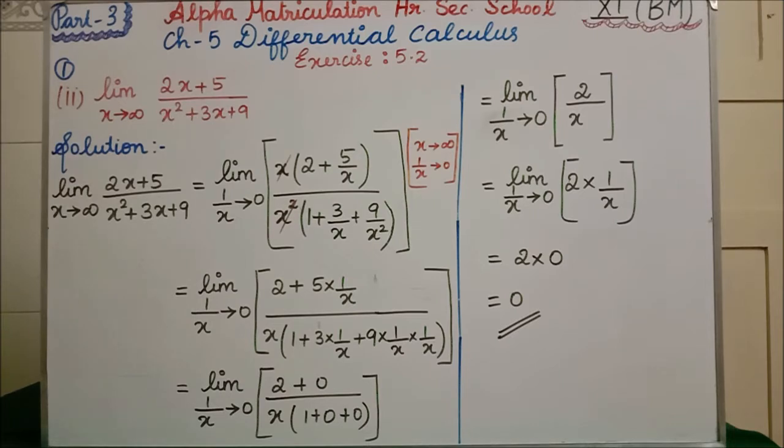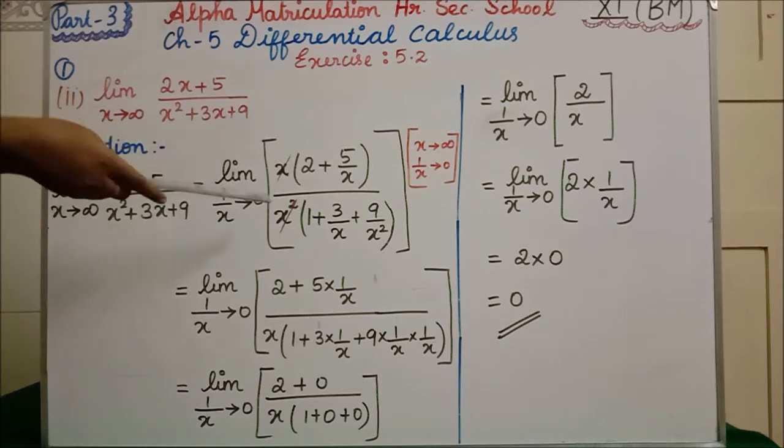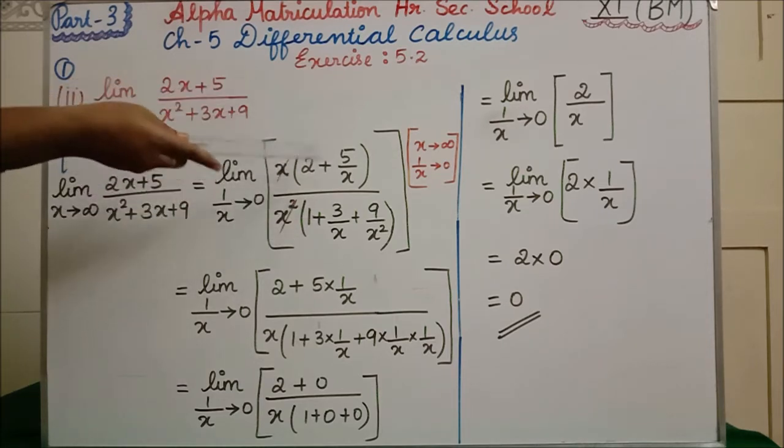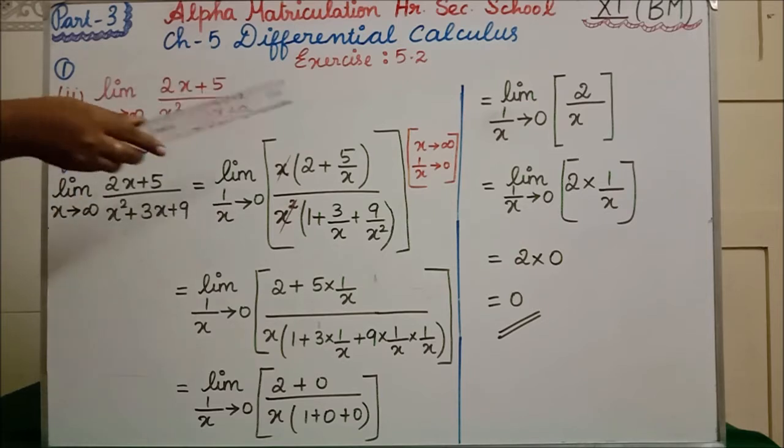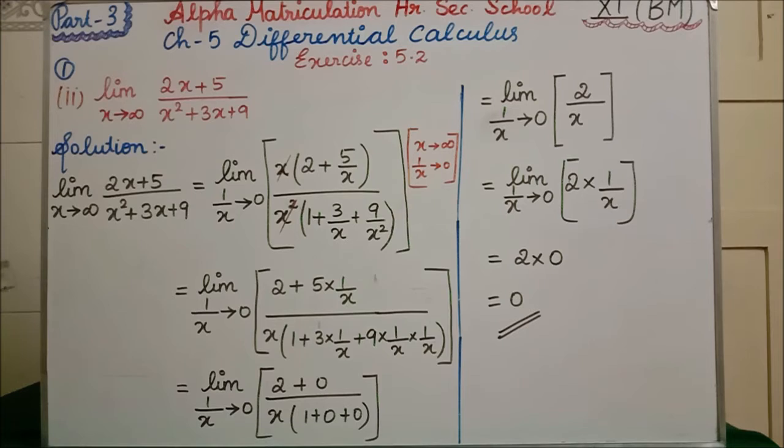Students, why are we writing like this? Your x tends to infinity is given. See, everywhere we are having x only. But we have changed the limit now to 1 by x tends to 0. So, in order to get the 1 by x form inside, we are taking the x commonly out. Clear? Why we are taking x commonly out: here we have 1 by x, so inside also everywhere you have to get 1 by x. Only then we can substitute 0 for that. Isn't it? So we are taking x commonly out in the numerator. In the denominator we are taking x square commonly out.